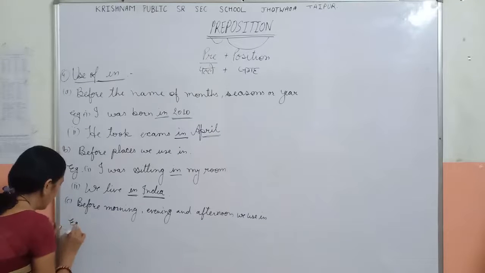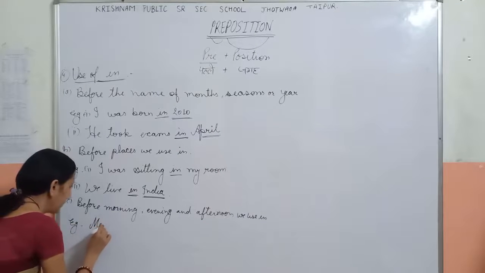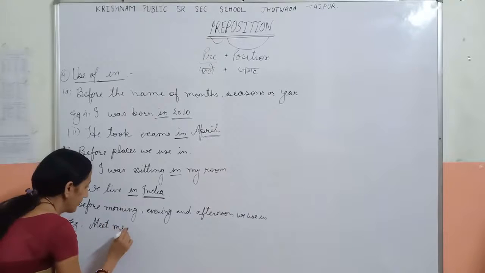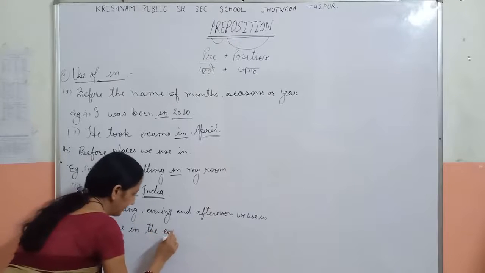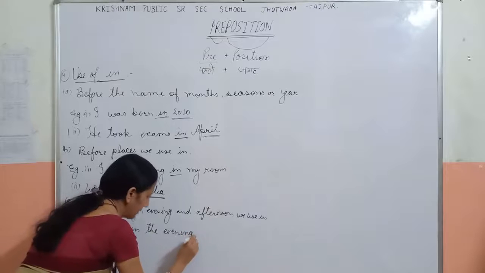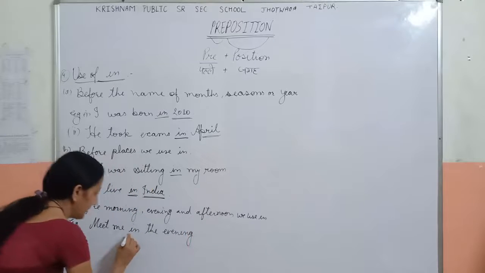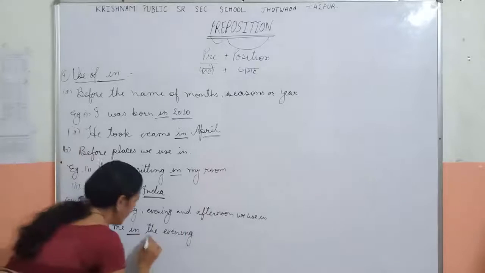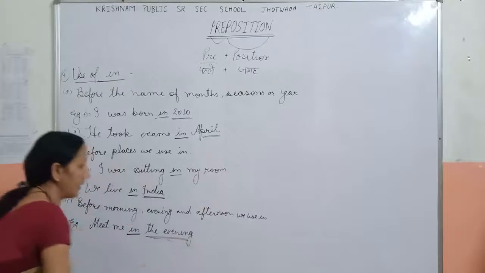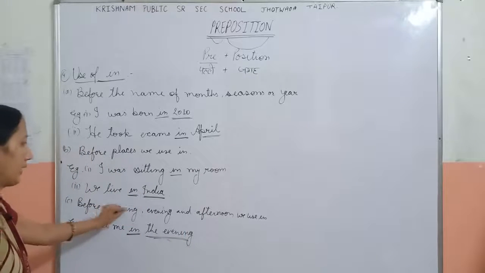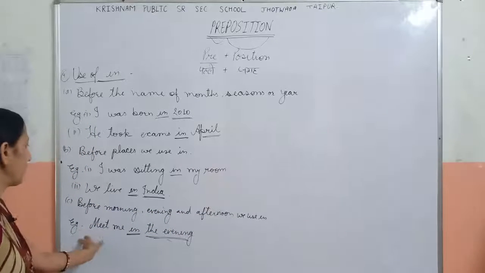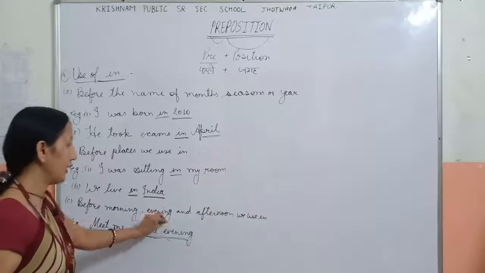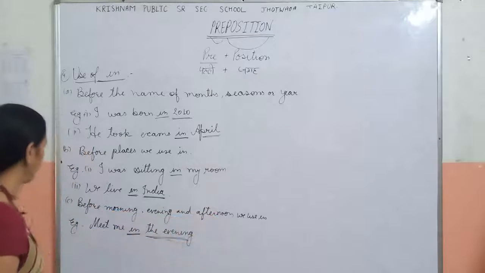Example: Meet me in the evening. In is a preposition, and the evening is a time of day. Morning, evening and afternoon. So before morning, evening and afternoon we use in.